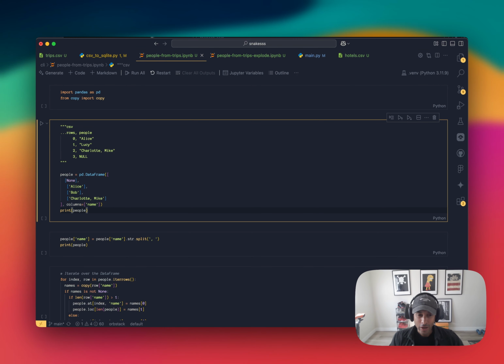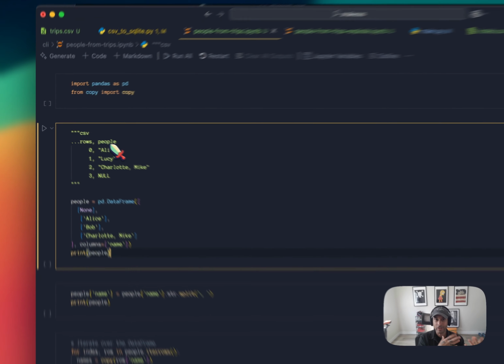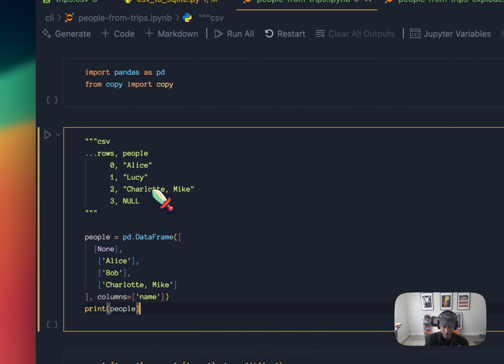So I had it all in a Notion table. I exported it, and I ended up with a CSV. One of the columns was a people column. This people column is the people that I went on that trip with. These aren't the actual people, I've changed the names, but I ended up with this people column, and these were the types of values that I ended up with.